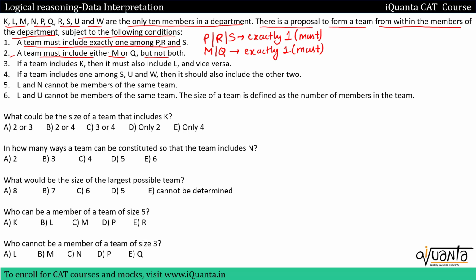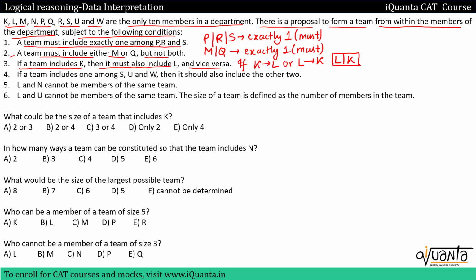Third one is if a team includes K, then it must also include L and vice versa. So if it includes K, it will have to include L. If it includes L, then K must be there. So let me write, if K, then L must be there, or if L, then K must be there. Or I can say that L and K, wherever they will be in the team, they will always be together.